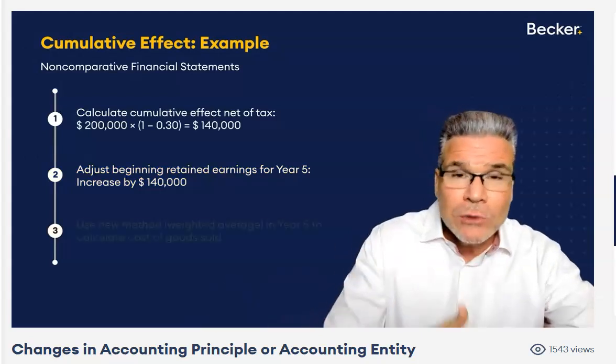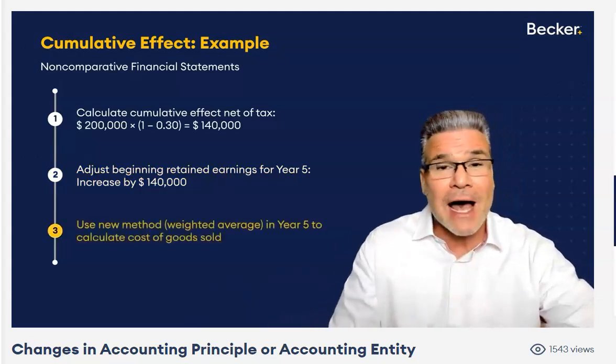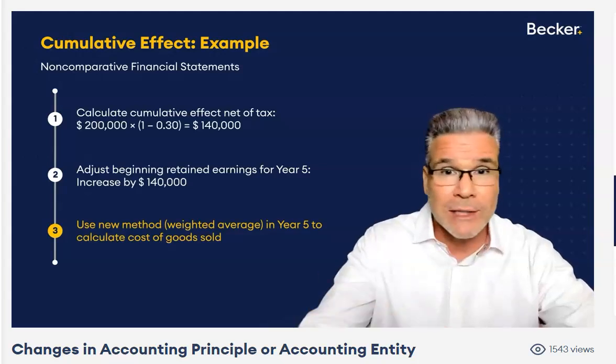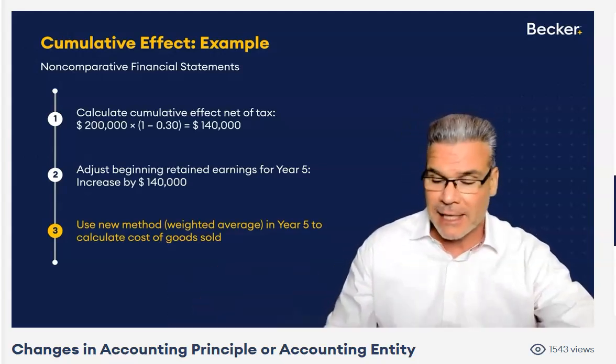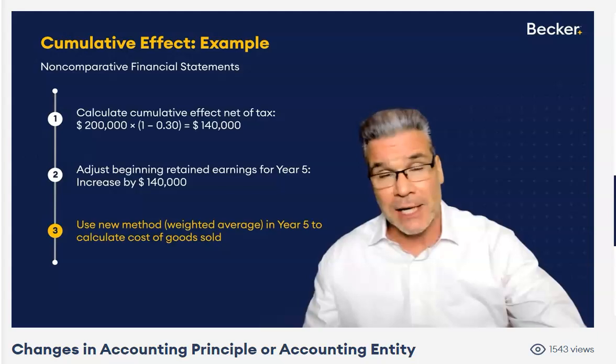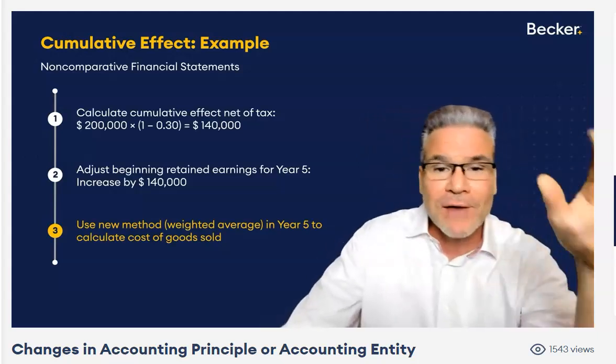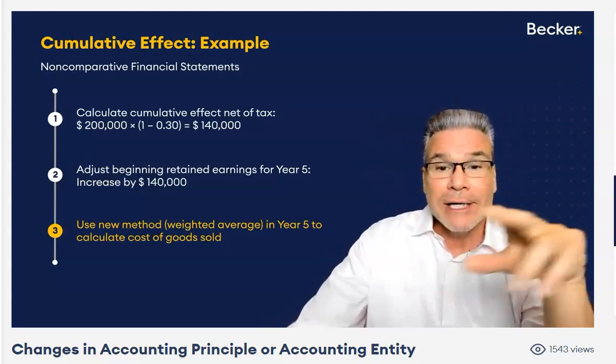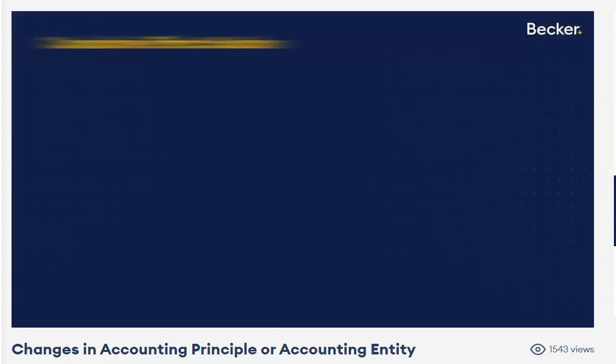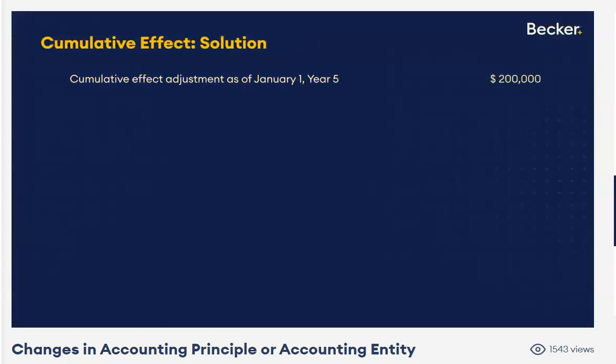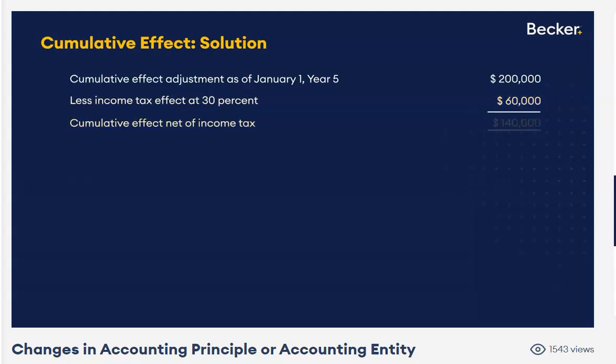And then again, we use the weighted average method in year 5 to calculate our cost of goods sold for the only year presented, which is year 5. Piece of cake. What does that look like now? Nice and pretty. The cumulative effect of that change prior to year 5, beginning of year 5, 200,000 gross. Multiply that by 30%, the tax effect is 60. We will adjust beginning retained earnings net of tax by 140.